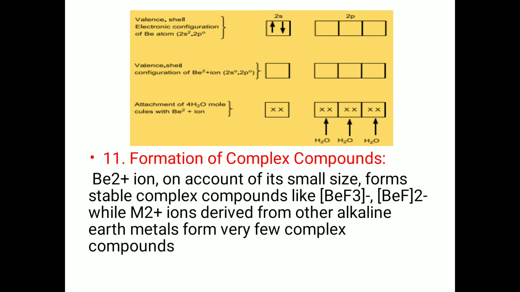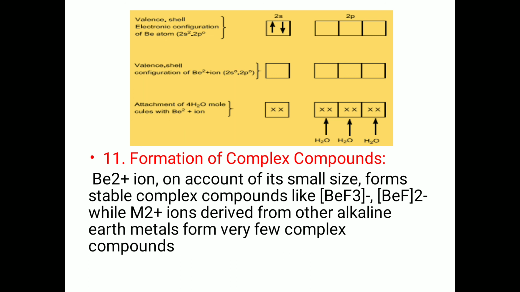In this diagram, the valence electronic configuration of beryllium atom is given below. Here you can see that the first one is the valence electronic configuration of beryllium atom. The second one is the valence electronic configuration of beryllium ion. Here there are 4 vacant orbitals to which 4 water molecules, by donating their lone pairs, can attach.